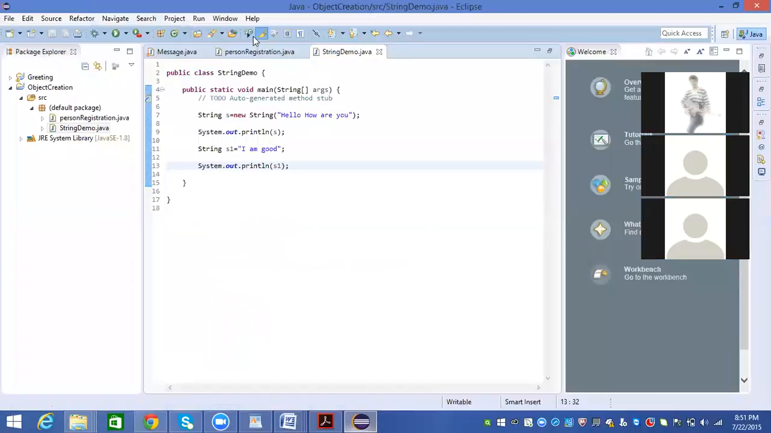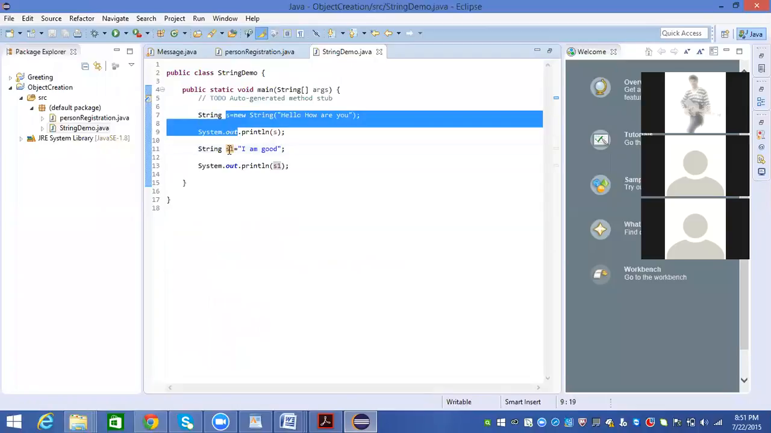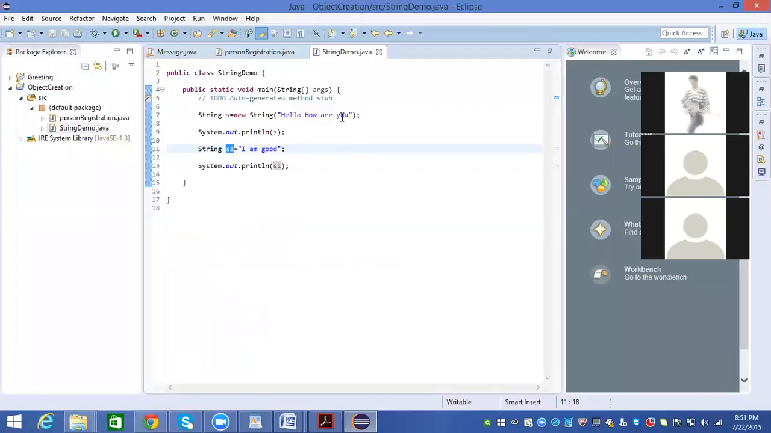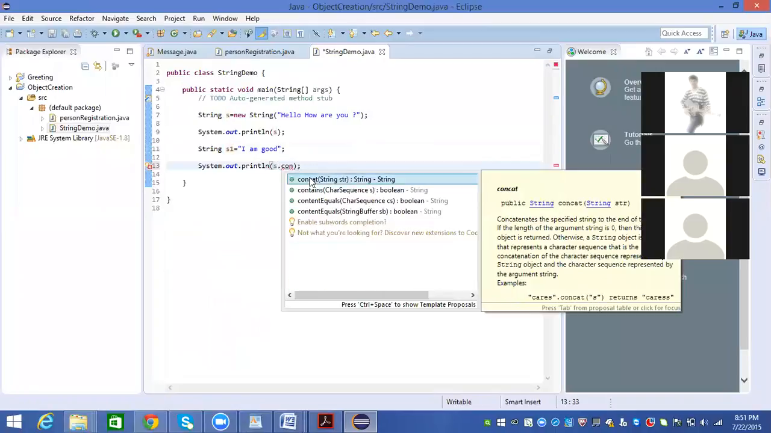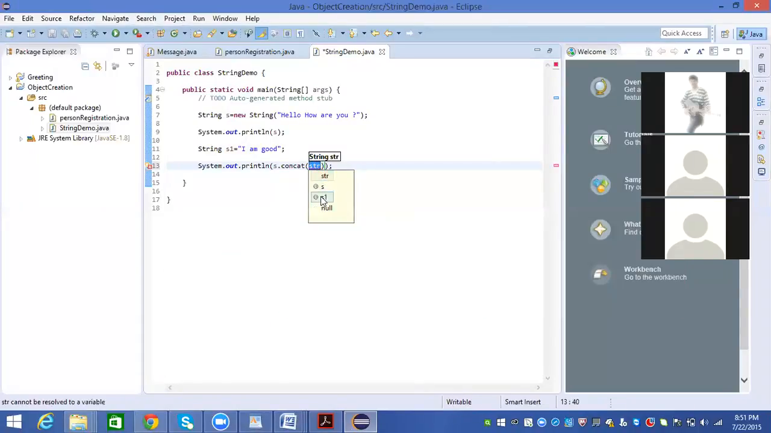Now the string is S, and the other string is S1. I want to combine both the strings S and S1, and I want to see output like hello, how are you? I am good. How can I achieve this? Using a method called the concat method. S dot concat of which one you want? S1. I'm combining S and S1. Save this program, run this program. You can see both the strings got combined.